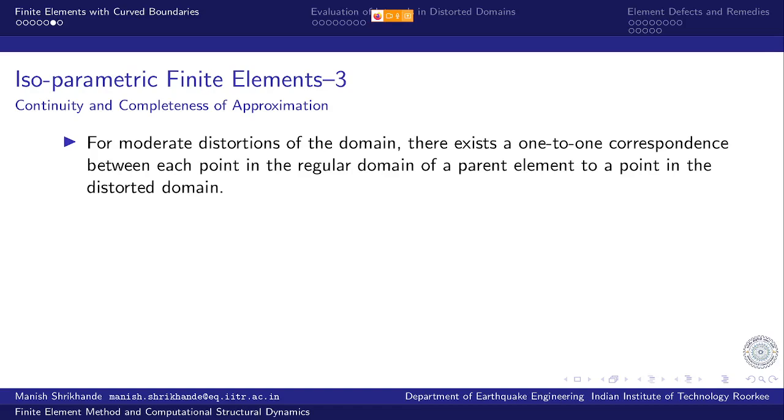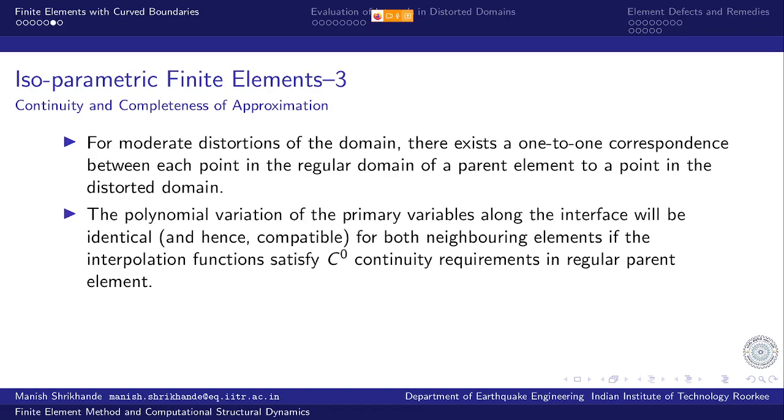As long as there is a unique one-to-one correspondence between a point in the regular domain, the parent element, and a point in the distorted domain, we have no issues. The polynomial variation of the primary variables along the interface of the adjacent elements will be identical and hence compatible and continuous for both neighboring elements if the interpolation functions satisfy C0 continuity requirements in the regular parent element.